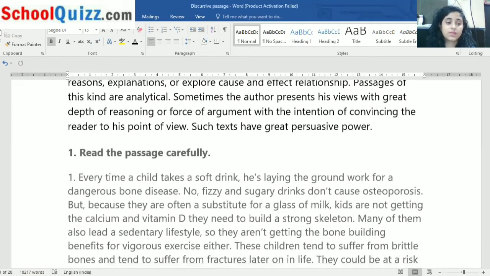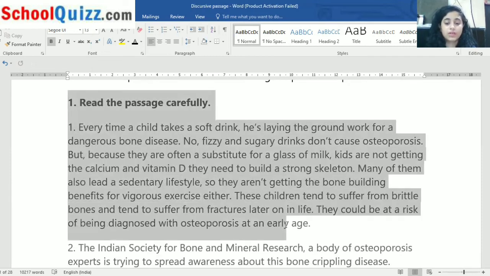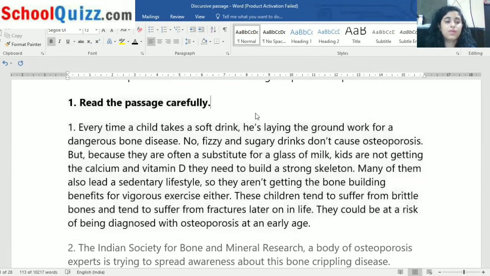I'm changing the color of the passage so that you can read it carefully. So, first point of the passage. Every time a child takes a soft drink, he lays the groundwork for dangerous bone disease. No, fizzy and sugary drinks do not cause osteoporosis, but because they are often a substitute for milk, kids are not getting the calcium and vitamin D they need to build a strong skeleton, strong bones.